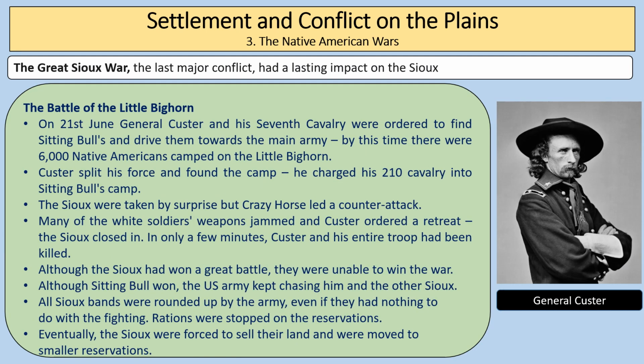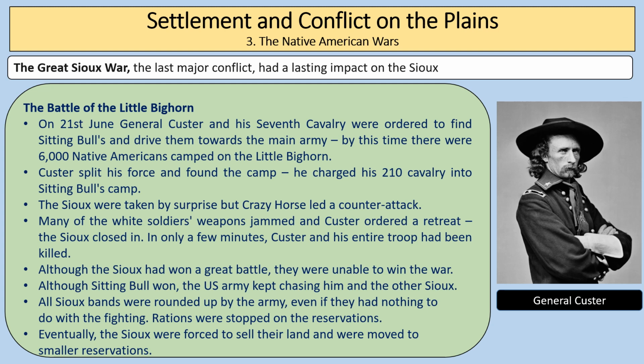So with the Native Americans camped by the Little Bighorn River, this led to the Battle of Little Bighorn. On the 21st of June, General Custer and his 7th Cavalry were ordered to find Sitting Bull and drive them towards the main army. By this time, there were 6,000 Native Americans camped on the Little Bighorn. Custer split his force and found the camp, and he charged his 210 cavalry into Sitting Bull's camp.